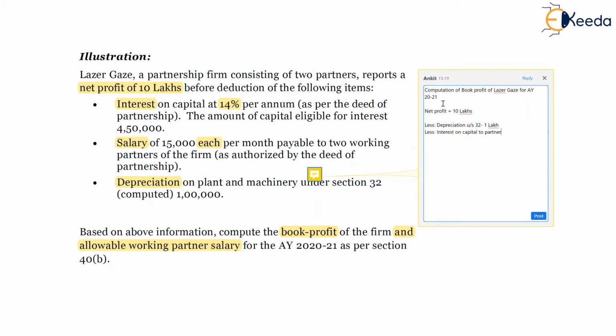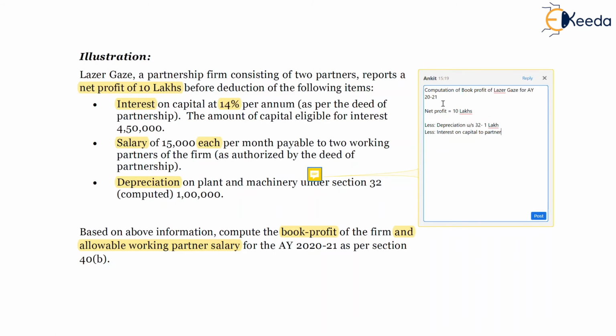Here, whether the interest is to be calculated per partner or not, the question is silent. Either we can assume it and put a note saying that this is the total interest paid by the firm, and accordingly 12% per annum is the total interest, inclusive of both the partners. Or if it is for each partner, then we will have to deduct an additional 12% for the other partner.